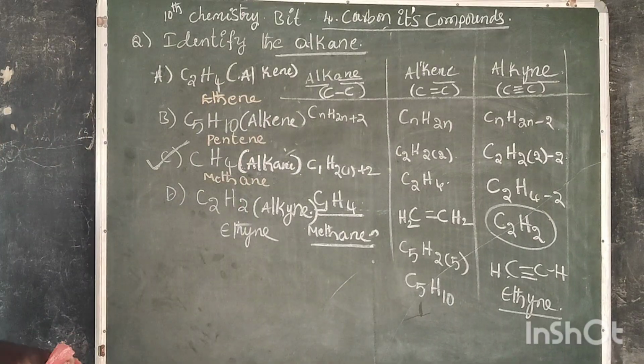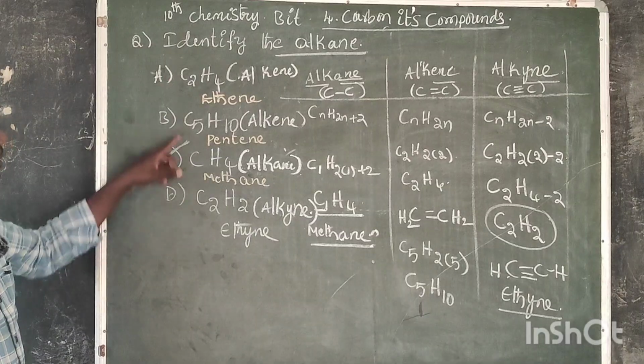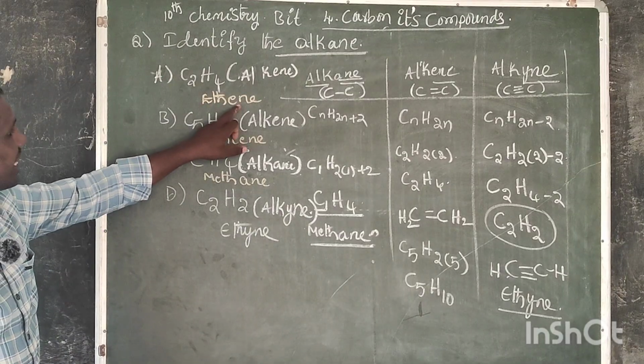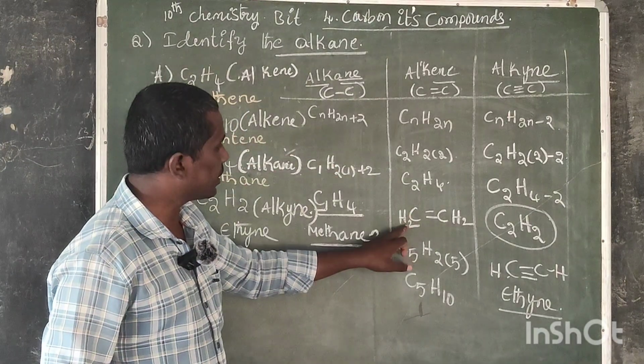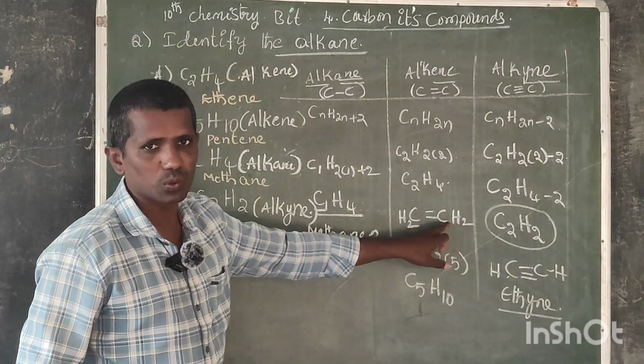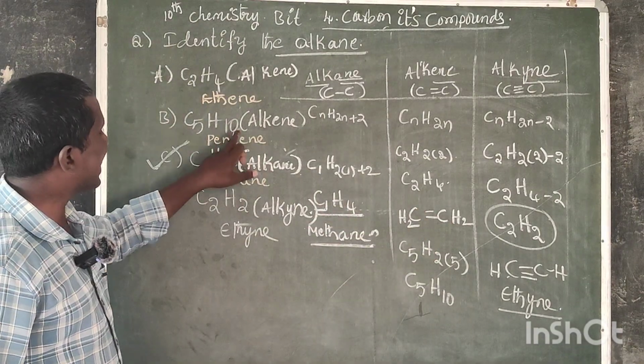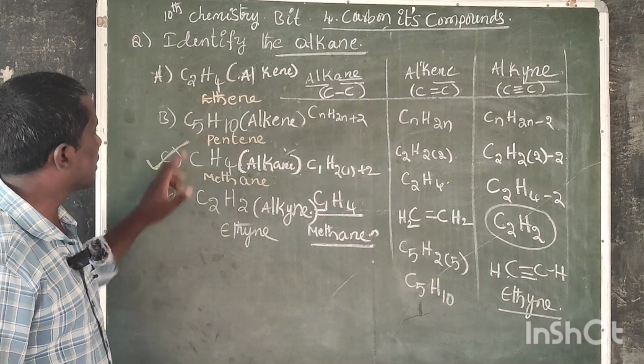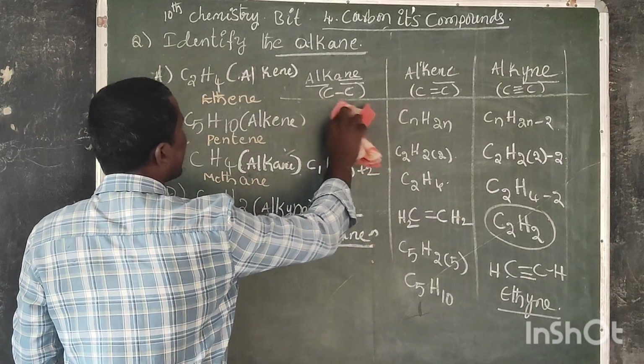These are the IUPAC names of the compounds. C2H4 is ethene. The structure of ethene is CH2 double bond CH2. And pentene is an alkene.